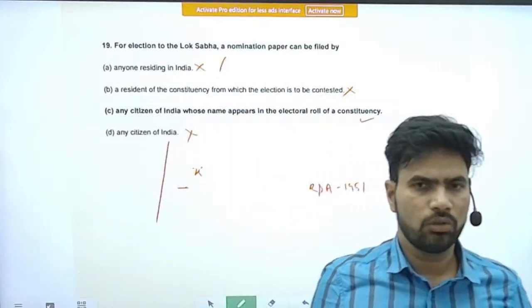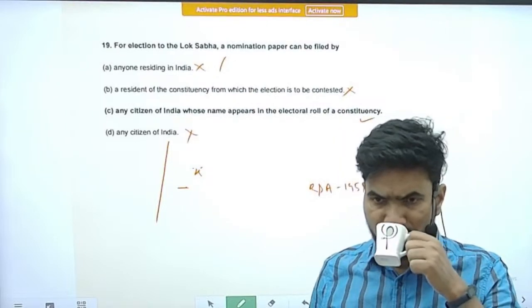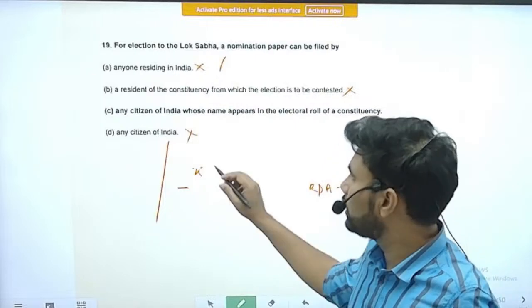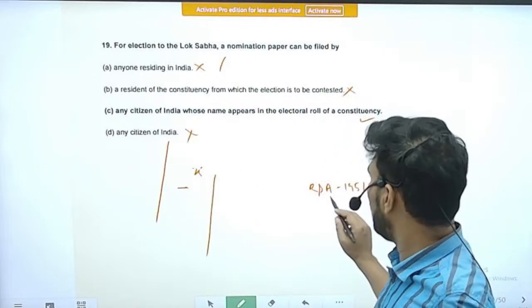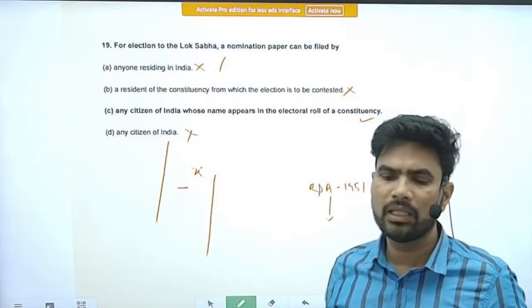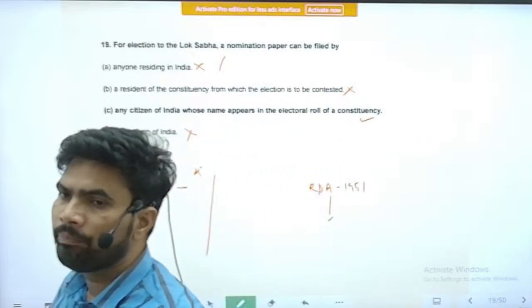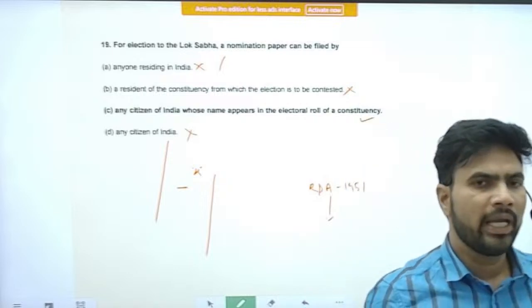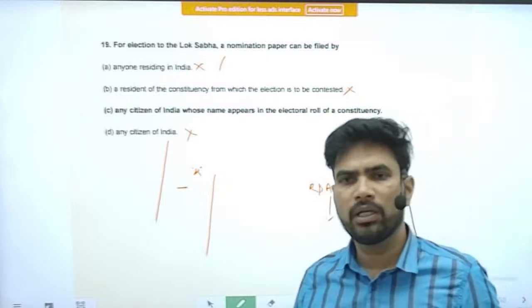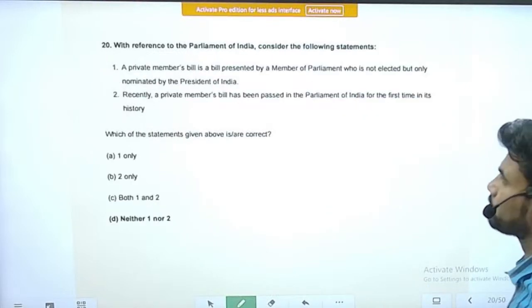Office of profit is one more condition. So there is a list of eligibility criteria, and the RPA also prescribes other conditions, like he should not be convicted for heinous crimes. He should not have been convicted for hate speech and promoting enmity among communities. There are several other conditions.